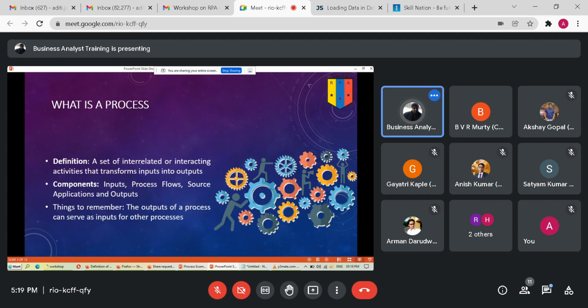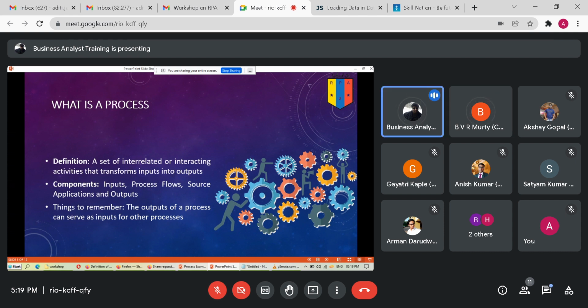So let's look at process. It's a rather simple definition. It is a series of steps that turn input into output using applications or tools. Very simply put, no complication.